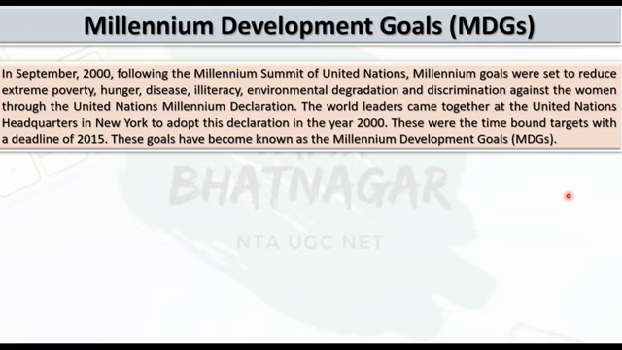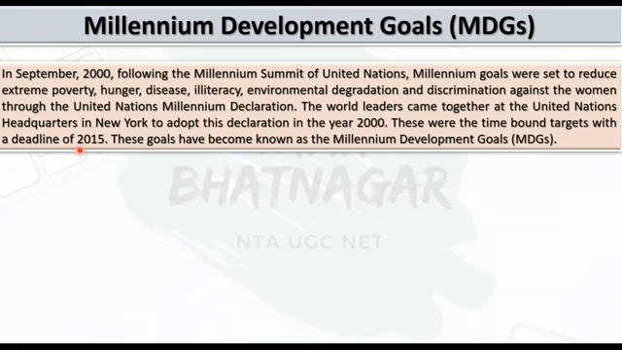So the topic today which we are going to cover is Millennium Development Goals. In the year 2000 the Millennium Development Goals were established, and the main aim of these goals was to reduce extreme poverty, hunger, diseases, illiteracy, environmental degradation, and discrimination against women through the United Nations. In order to achieve those goals, the world leaders came to the headquarters in New York. This was a time-bound program, and the deadline to achieve those goals was 2015.